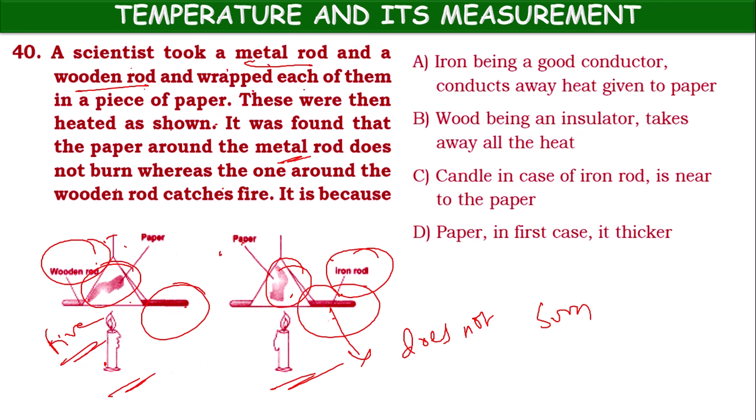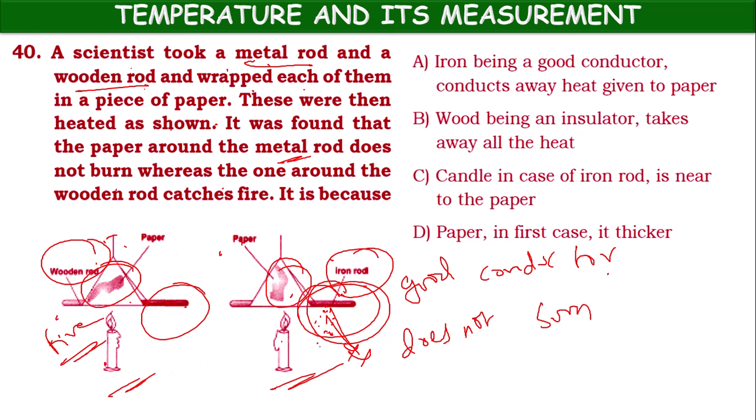Why? Means the metal rod is a good conductor of heat. The heat given to the paper is taken by the metal iron rod, so that's why the paper doesn't catch fire easily.